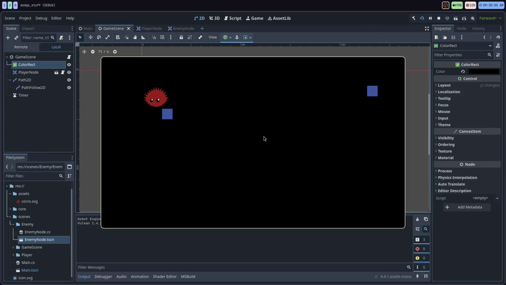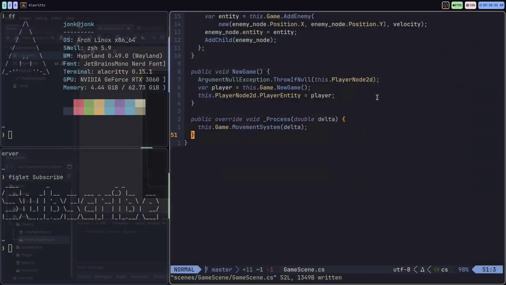And the enemies are in fact spawning, and it looks like they're moving in the right direction here. The ECS is picking them up and moving them. It's actually kind of cool. It's fairly smooth. Now, nothing happens when we collide with these objects yet, so we're going to have to add the functionality for the collisions now. So we'll do that. I'll turn this off and we'll head back to the code.